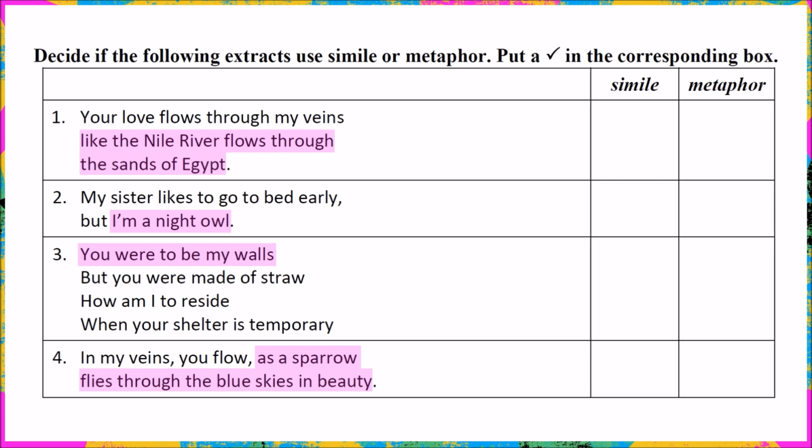Let's check the answers. As you can see, number 1 and number 4 are similes because number 1 uses the word like and number 4 uses the word as.